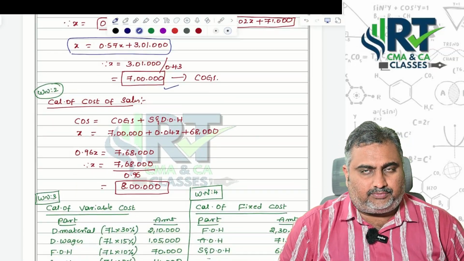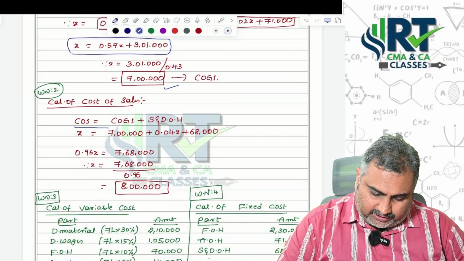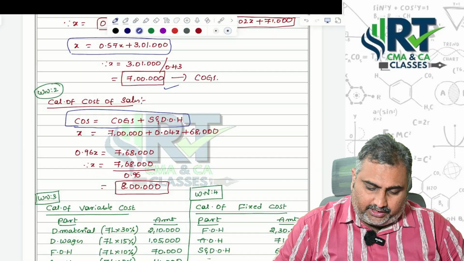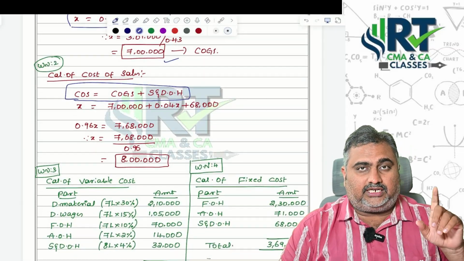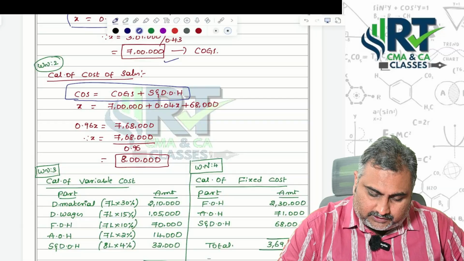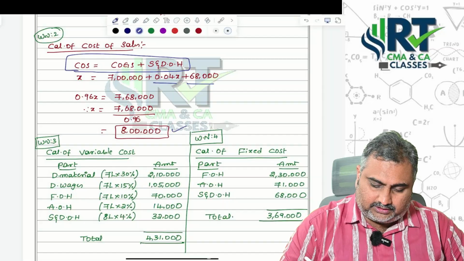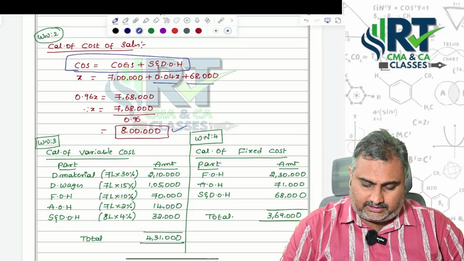Then cost of sales computation. We know cost of sales equals cost of goods sold plus selling and distribution overheads. By using the concerned formula, we know that selling and distribution overheads are 4% plus 68,000 fixed. By solving the concerned things, we got our cost of sales itself.